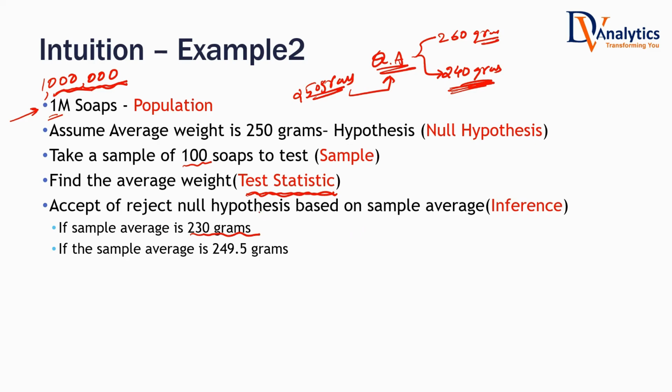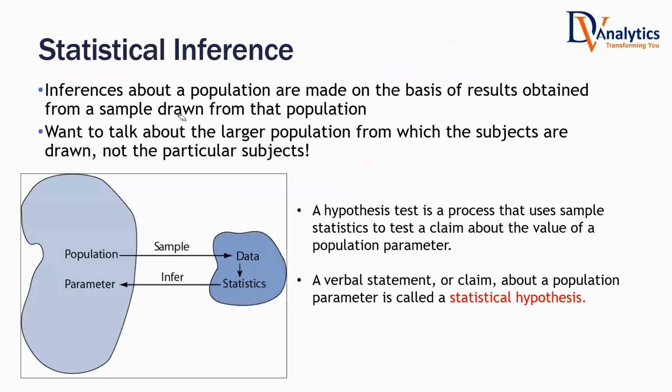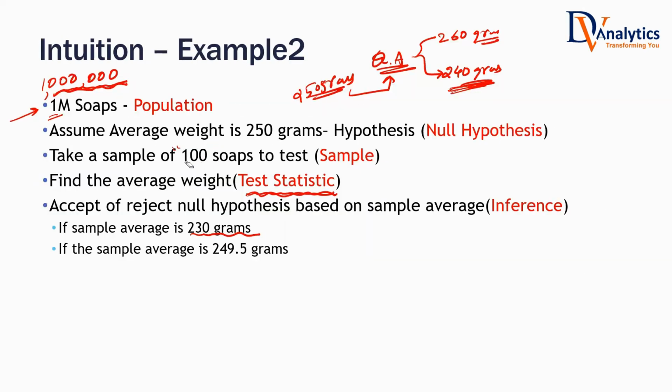Average weight of 100 soaps is 230 grams. What would you do? Are you going to doubt that these 100 soaps are kind of rare? Shall I take a new sample? Or do you think if it is really coming from a population of 250 grams, what should be the average weight of these 100 soaps? Near 250. It has to be near to 250. But here it came as 230 grams.